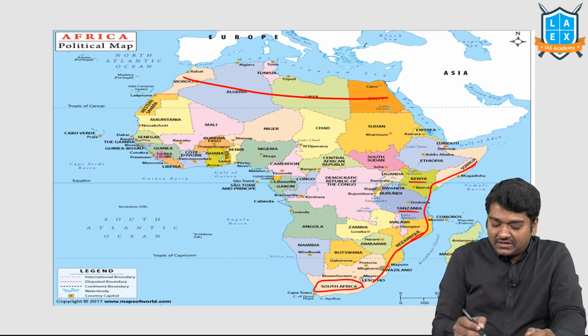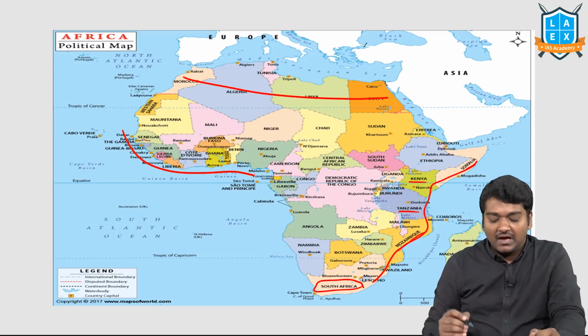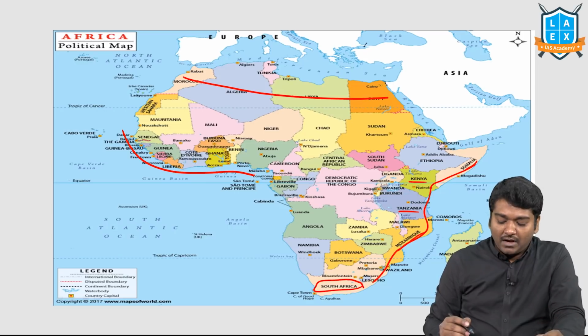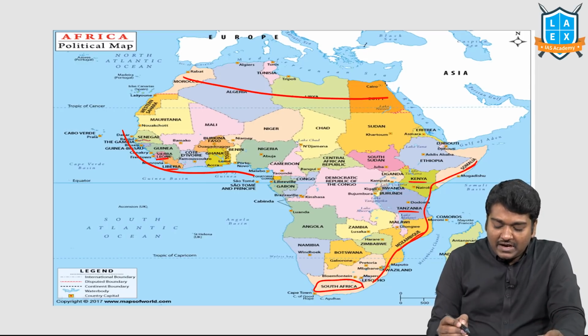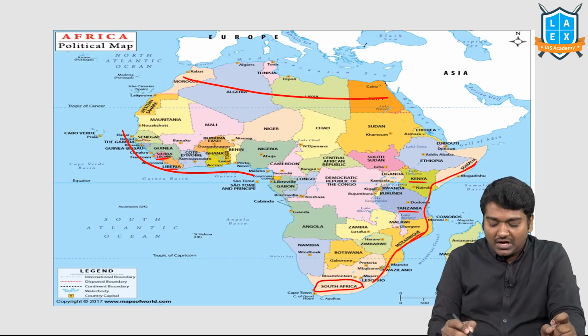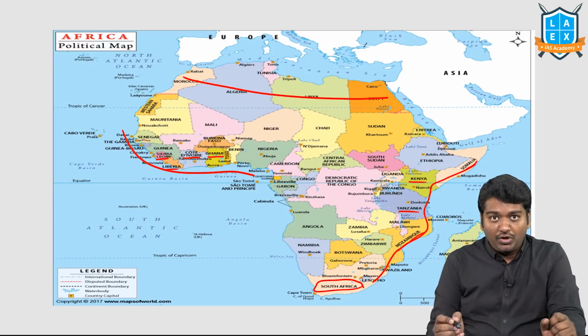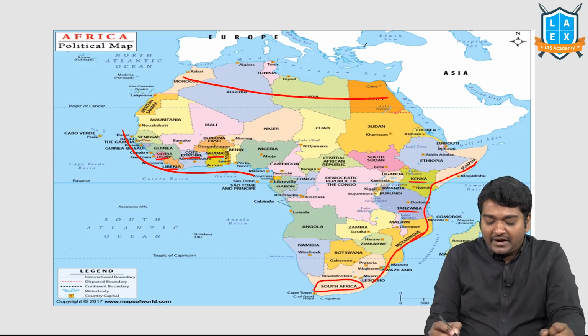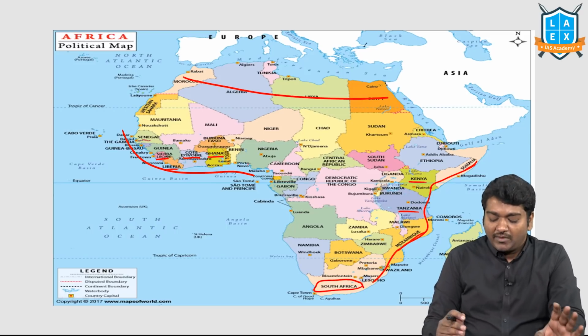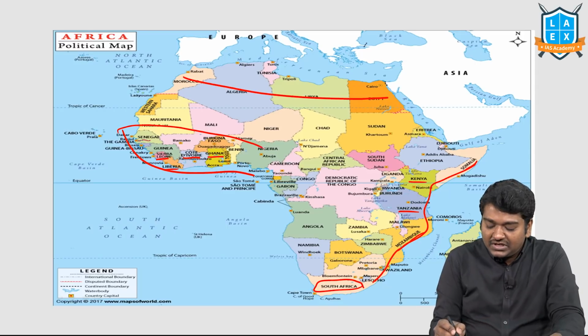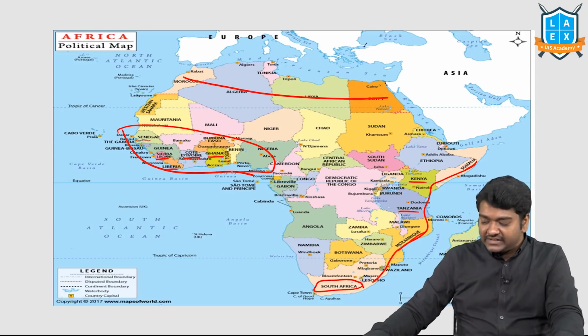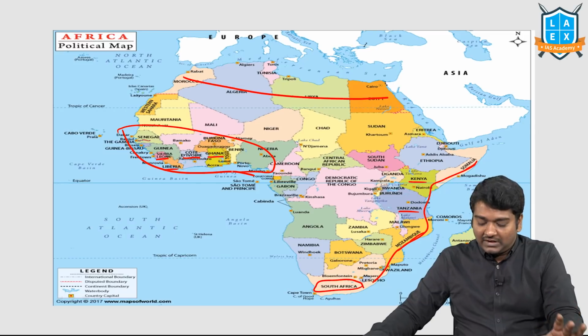Then I want you to see this particular area once. In the maps you can easily see Sierra Leone and Liberia are known as the Grain Coast. Cote d'Ivoire is known as Ivory Coast. Ghana is known as Gold Coast. Togo, Benin and Nigeria are known as Slave Coast. They may not ask you, but still this region is in news because of Chinese investments. Just go through that once.